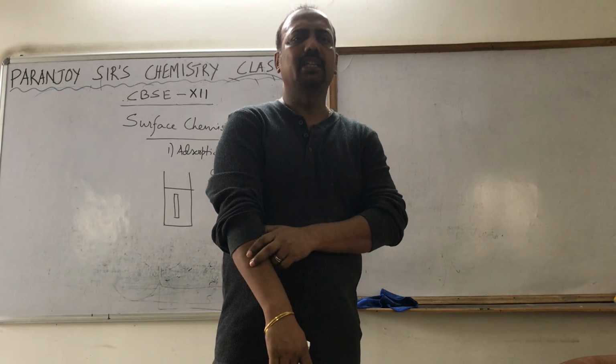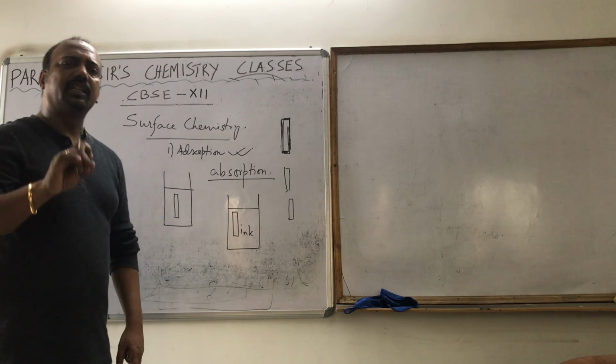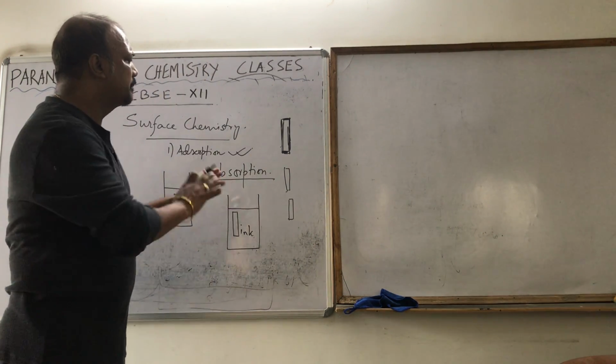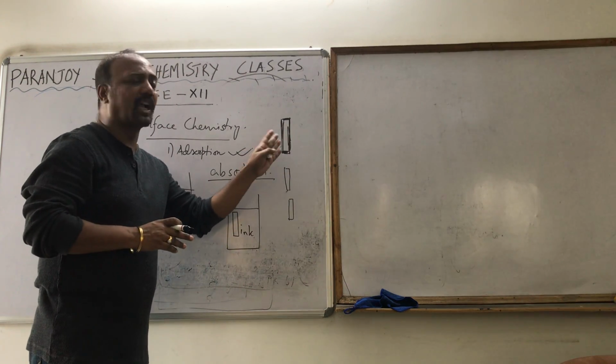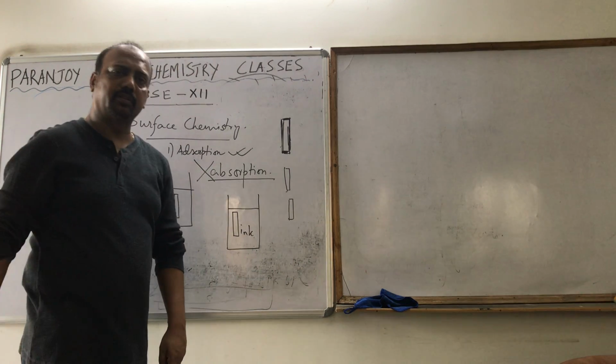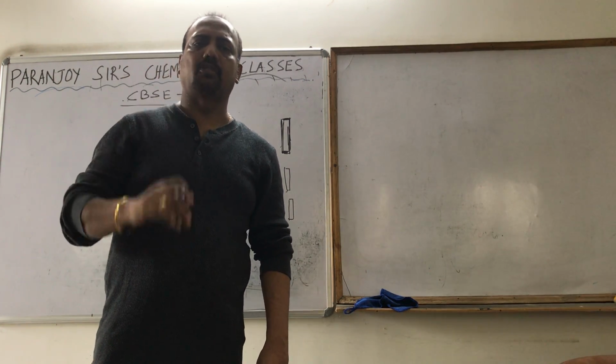What does it say? It says that the ink or the dye is not getting inside it. This particular phenomenon of dye and chalk is certainly not absorption. What is this? This is what is called adsorption.